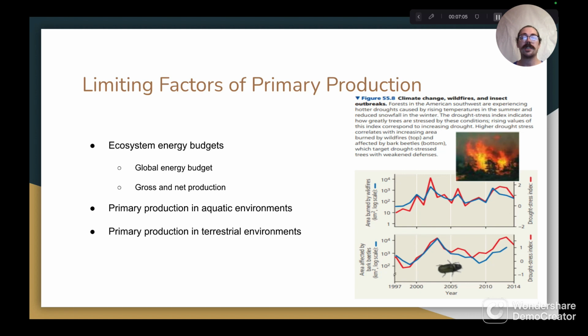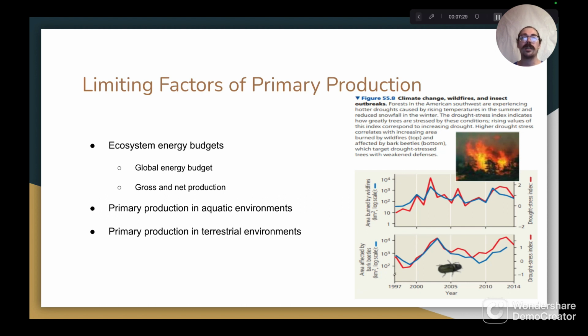Let's move on to discuss primary production in aquatic environments. Start by talking about light limitation. The amount of solar energy that reaches photosynthetic organisms limits their production of energy in the form of organic materials. This is no different in aquatic ecosystems, and in general, only the photic zone of an aquatic environment receives enough solar energy for photosynthesis to occur.